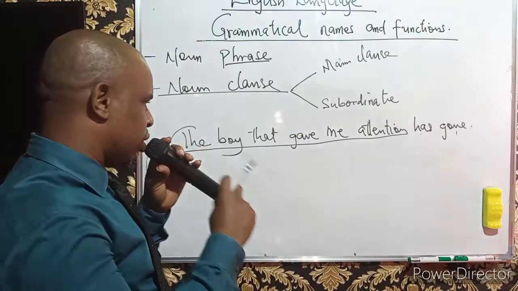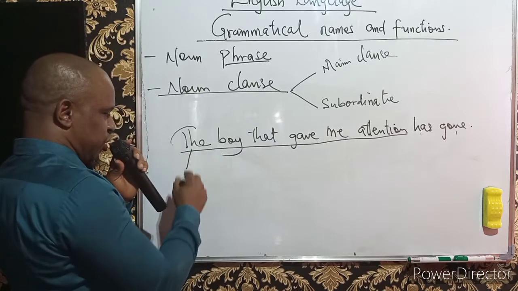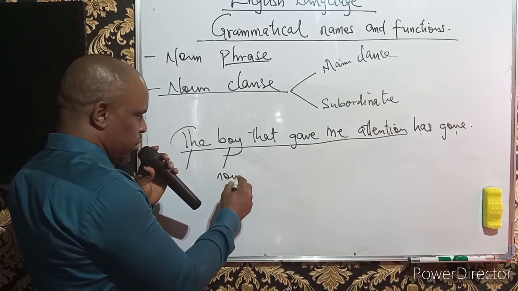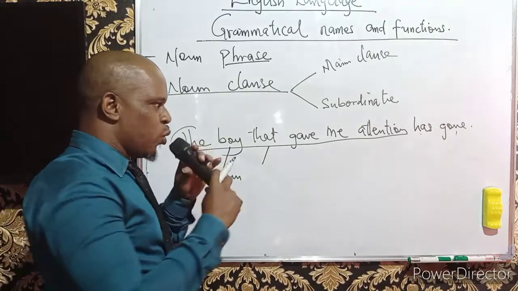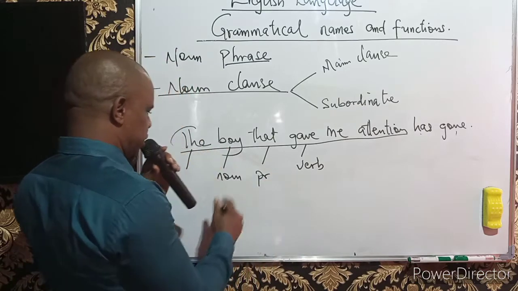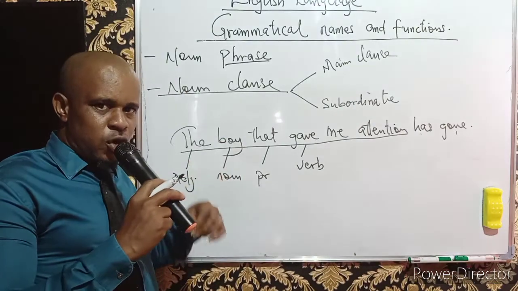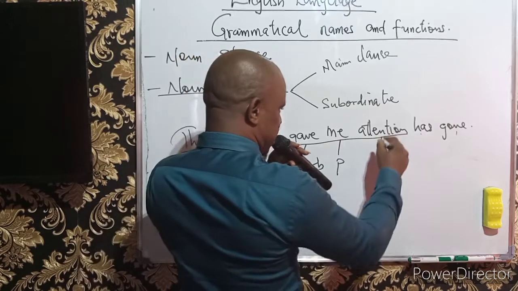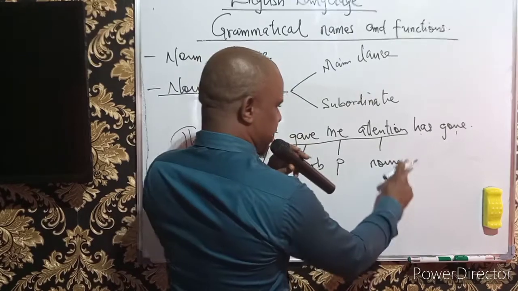Why is it a noun clause? It is a noun clause because if we analyze the expressions, we have determiner, which is a definite article. We have boy, which is a noun. And then we have this, which is a relative pronoun. We have gave, which is a verb. This is a pronoun. This is a noun. This is an adjective because the determiners, they belong to the group of the adjectives. And then this is also a pronoun, and this is attention, which is a noun, name of a concept.